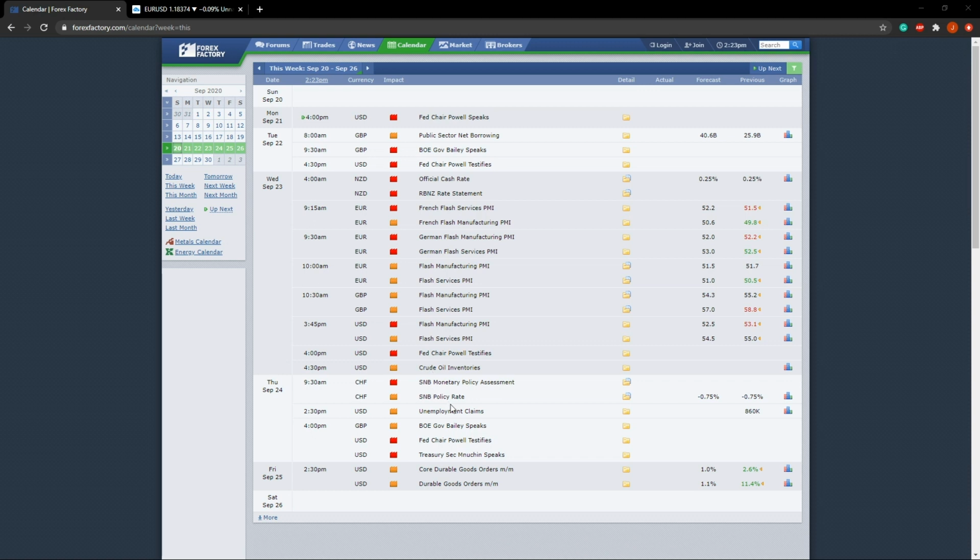And on Thursday we have our unemployment claims at 2:30, and affecting the GBP would be the Bank of England governor speaking at 4 o'clock, followed by the Federal Chair Powell speaking again, and also the Treasury Secretary. On Friday, there are some core durable goods figures coming out at 2:30. So just keep an eye on those and remember to manage your risk.